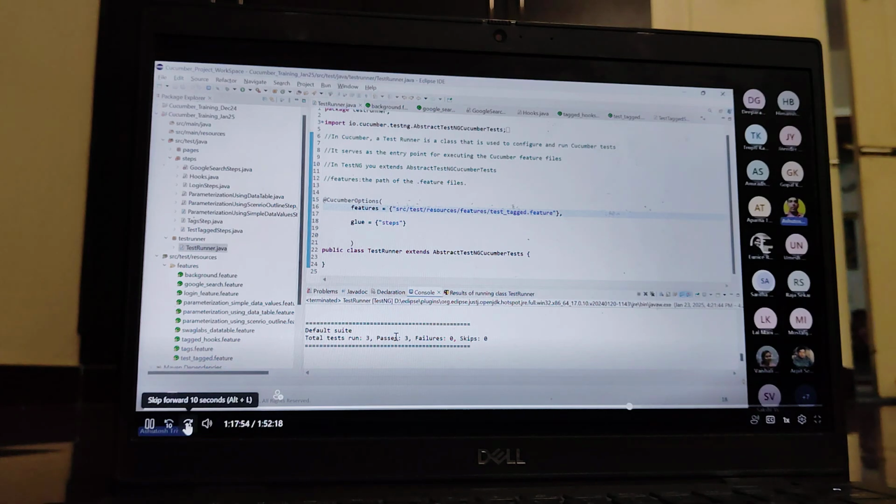You can see there are 3 scenarios executed, and here you can check the output.